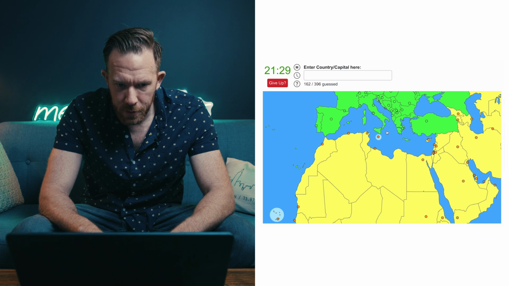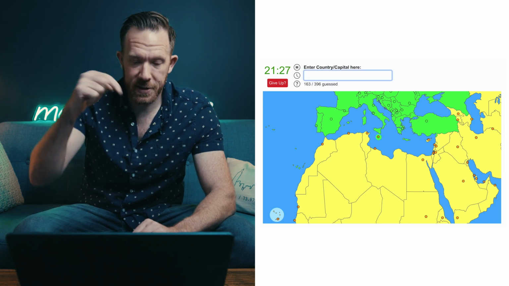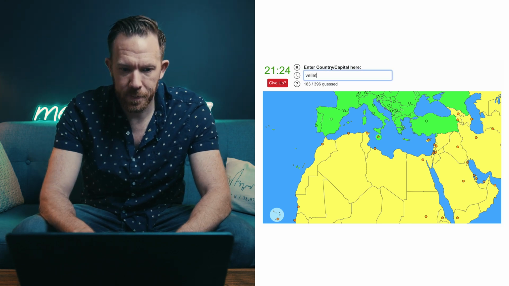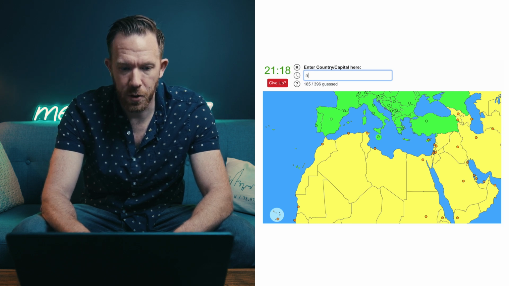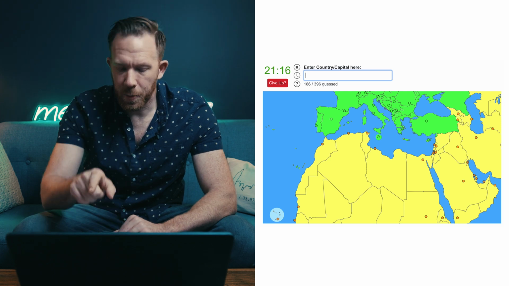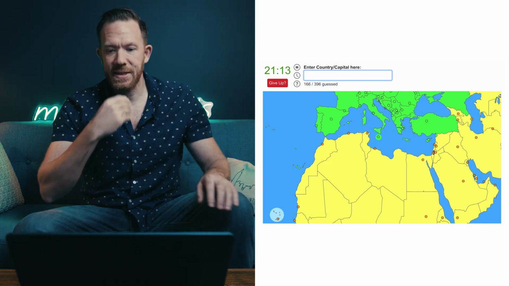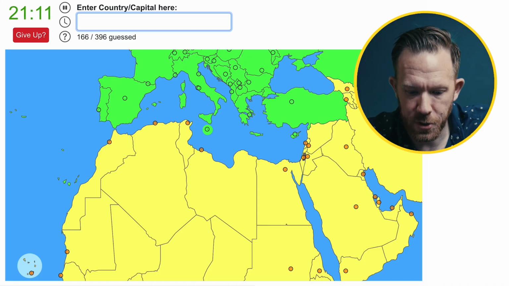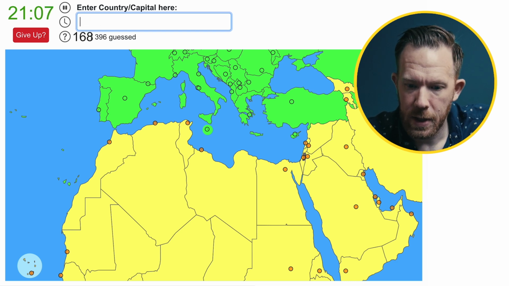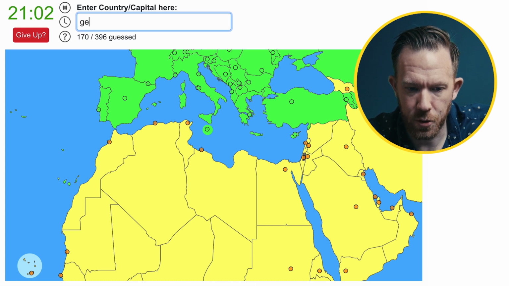We have Malta beneath Sicily, and that's Valletta, and Cyprus under Turkey, which has a capital of Nicosia. Cool, then we have some states here in Eurasia, which is Azerbaijan, Baku, then Armenia, Yerevan, and Georgia, Tbilisi. Then we get into the Middle East here.